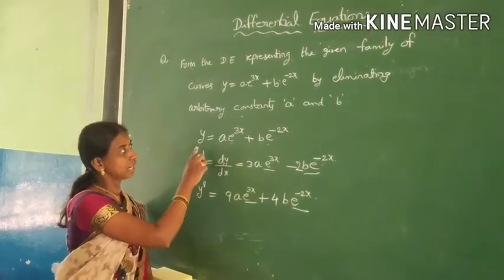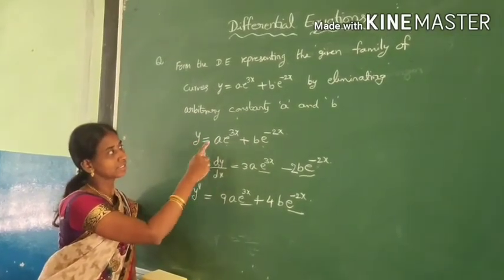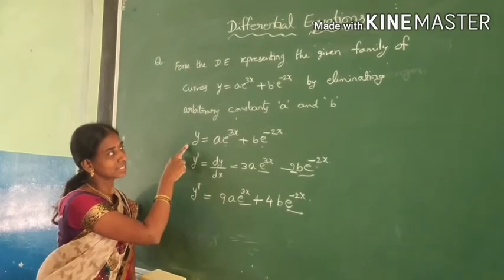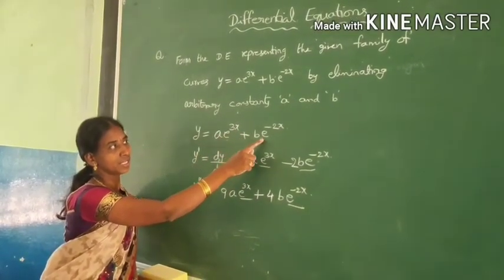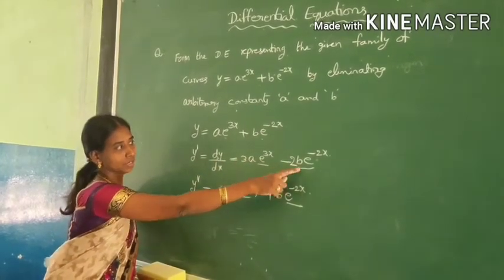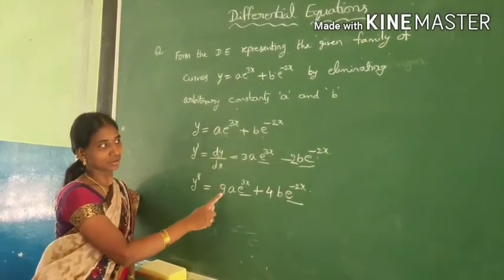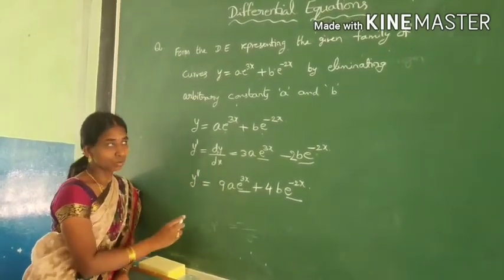So if you multiply y with 6, you are going to get 6y is equal to 6a e power 3x plus 6b e power minus 2x. And here 9 and minus 2 you have. 6 plus 3, 9 you are going to get. So you got a clue now. I think everyone got a clue.